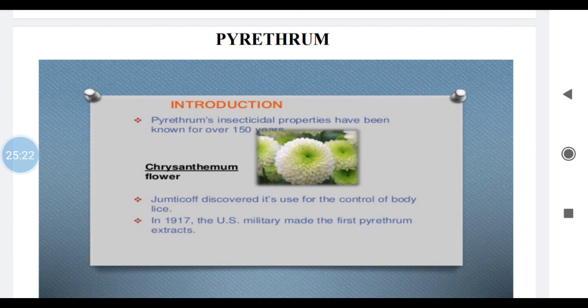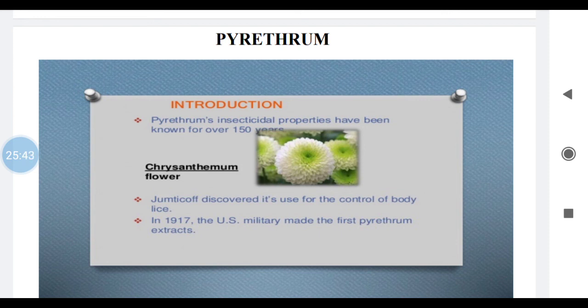So it is an insecticide, it is used for the control of body lice. In the United States, since older times, it was used in the form of extract.